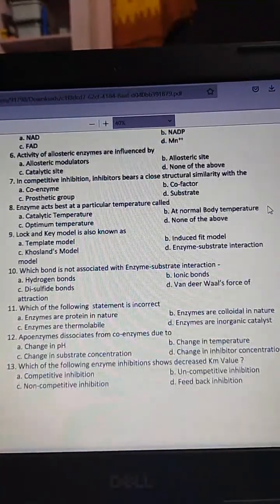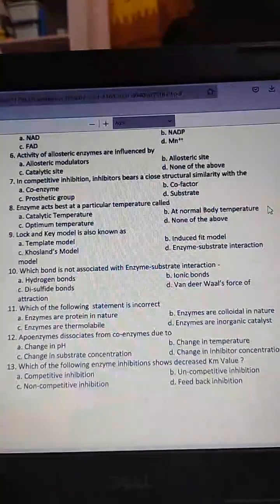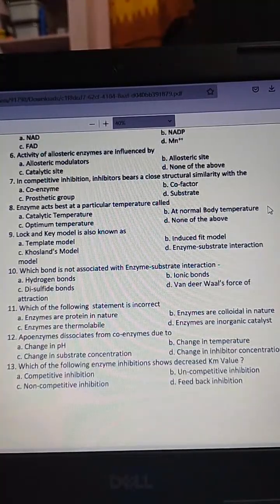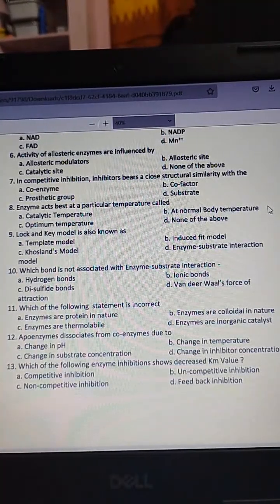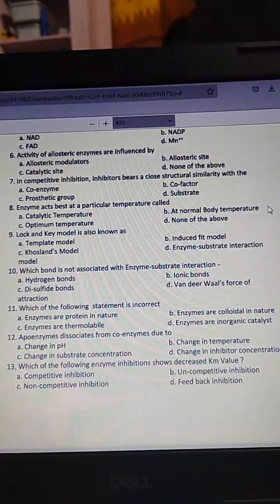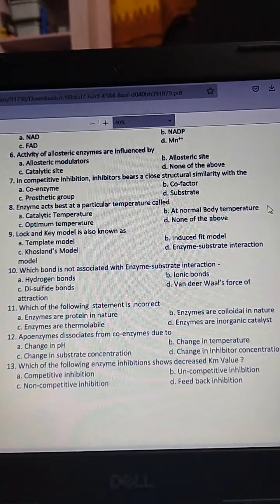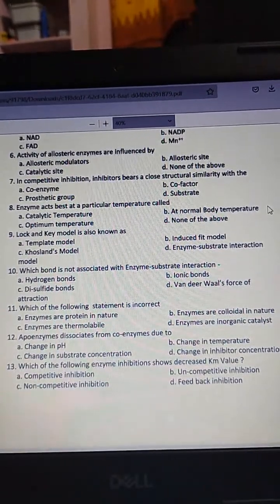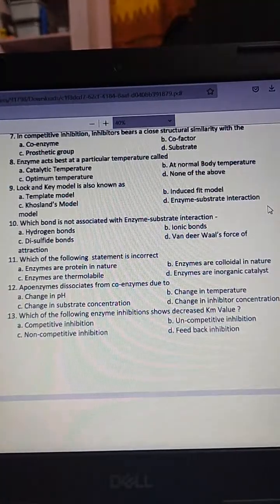The next question, in competitive inhibition, inhibitors bear a close structural similarity with the coenzyme, cofactor, prosthetic group, substrate. The answer is D.